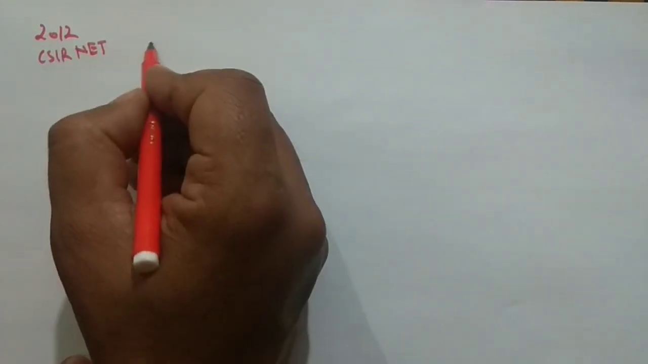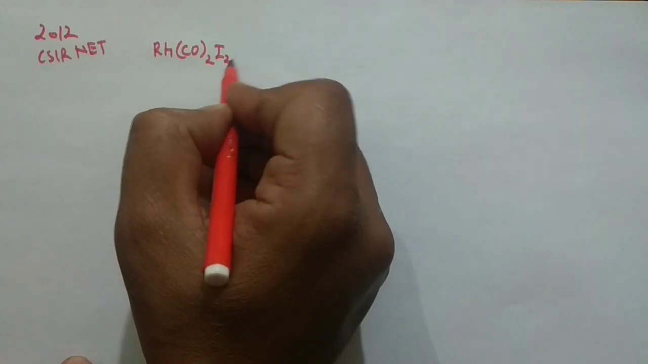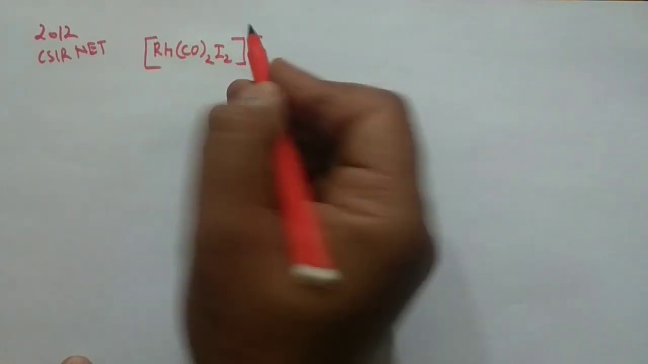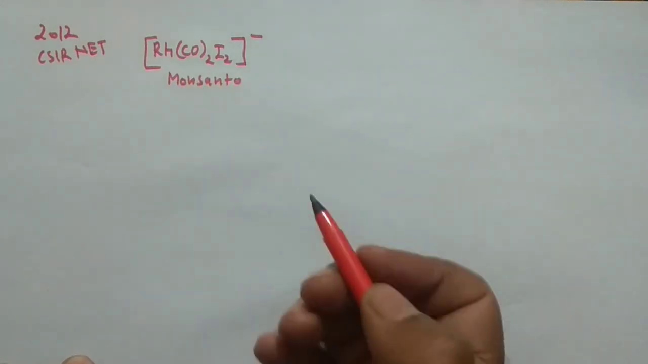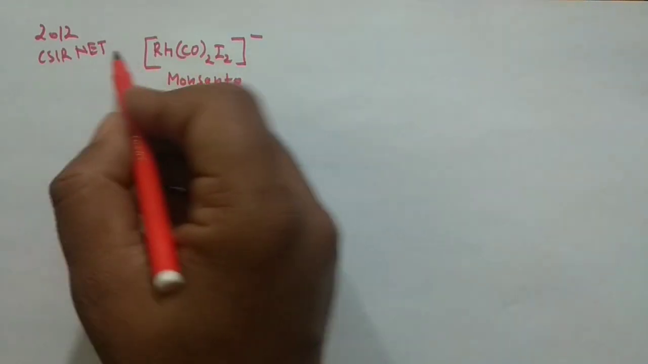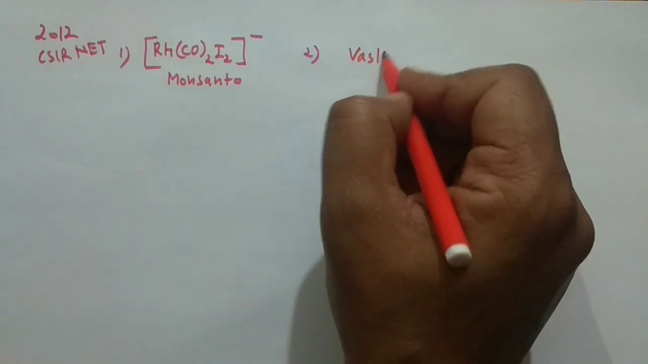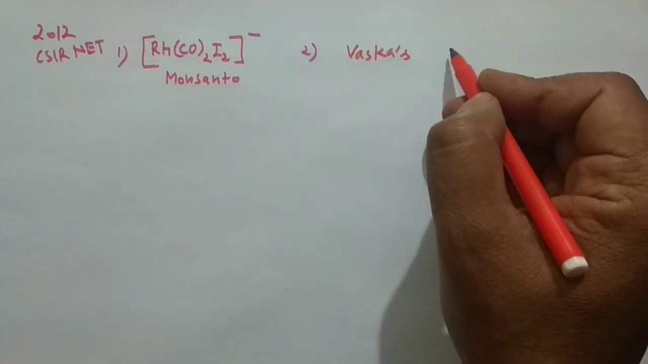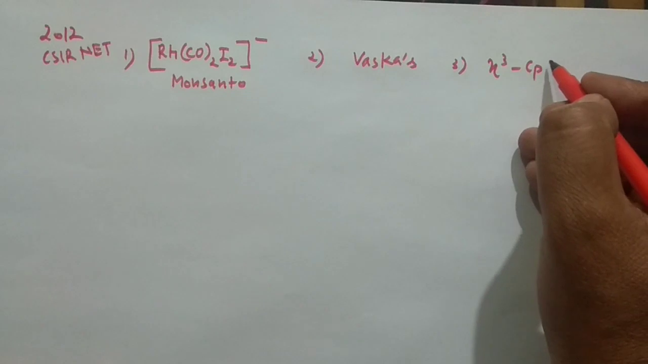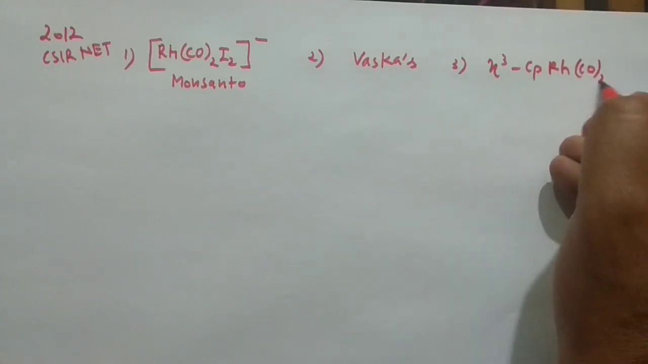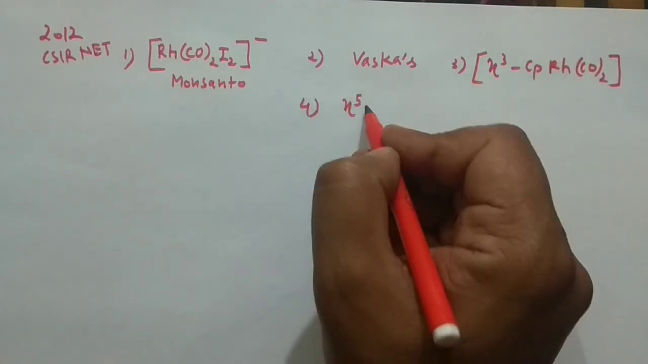They have given you complexes like Rh(CO)2I2. I hope you know what this is. This is the Monsanto catalyst or Monsanto reagent. Very important one. They have given you this particular complex, and then they have given you the Vaska's complex. So I'm not writing the name, Vaska's complex. And number 3, they have given you eta 3 Cp Rh(CO)2, right?